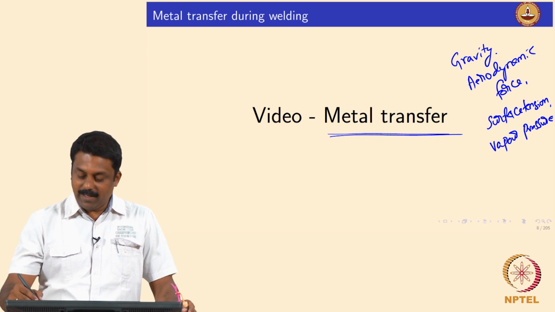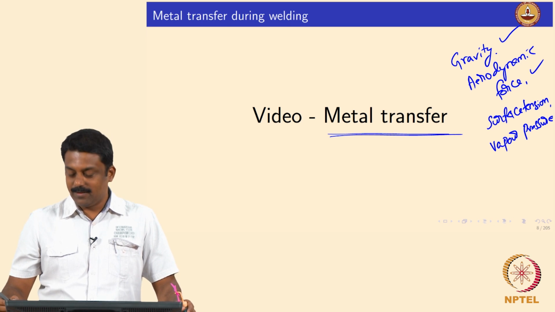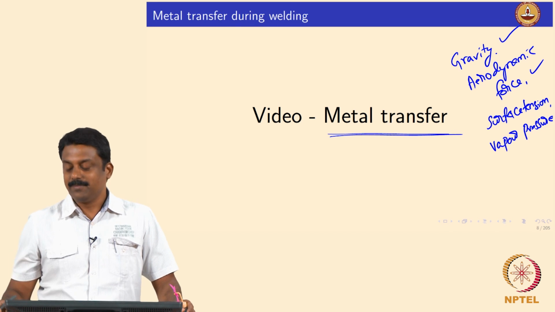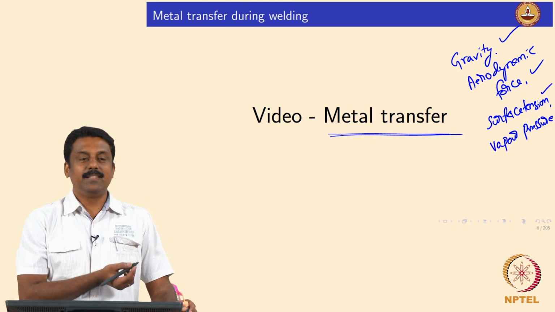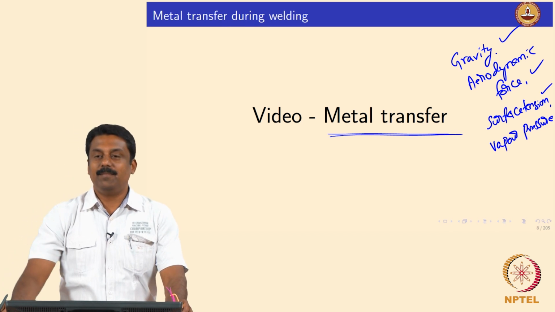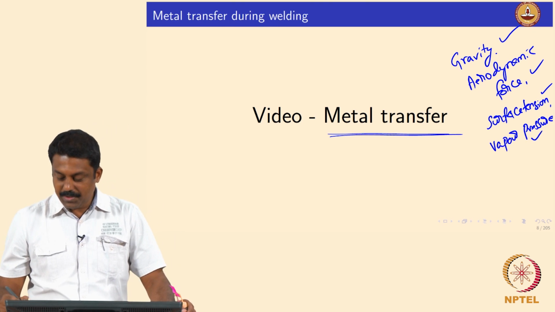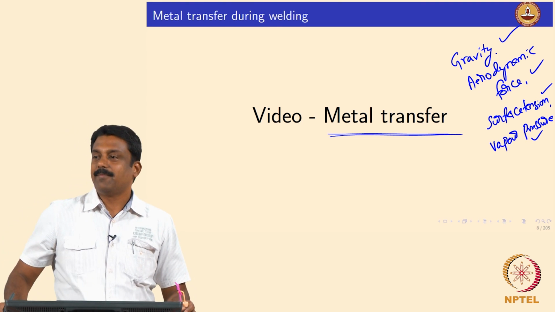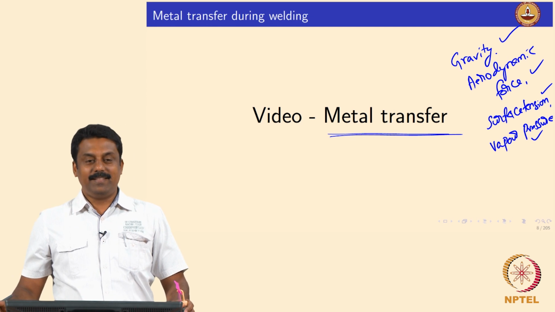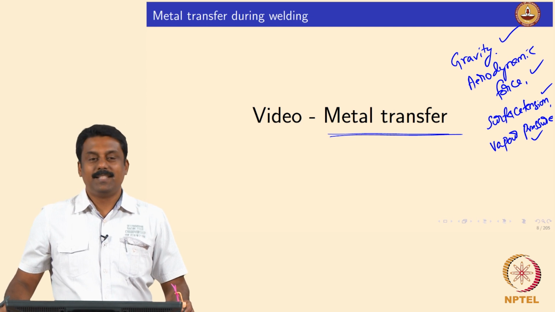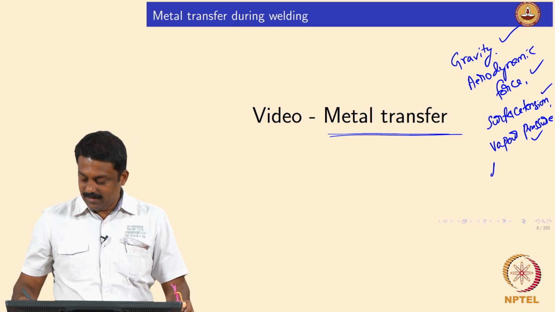So now we have gravity, aerodynamic force, which is my blow, and then surface tension, which is the bubble, the composition material, and then vapor pressure, which is the atmosphere. So in a welding case, of course, we also have a current, so you will also have a Lorentz force.